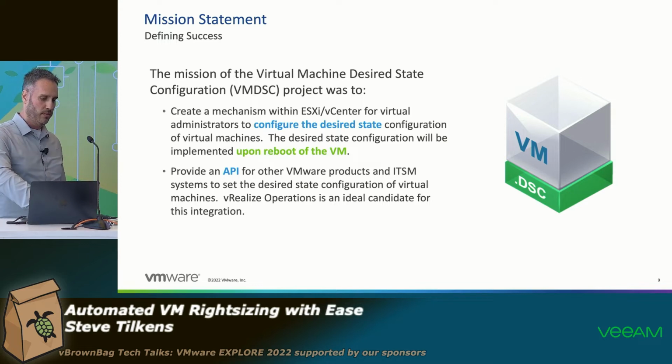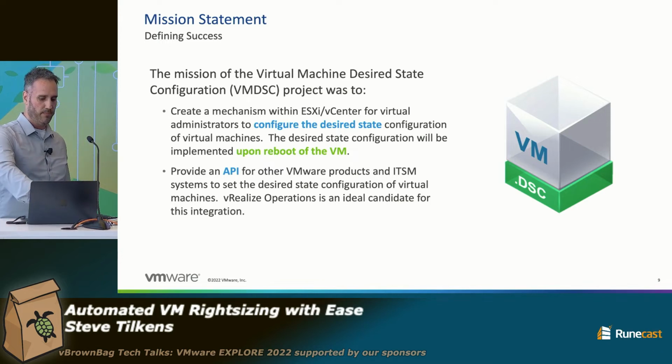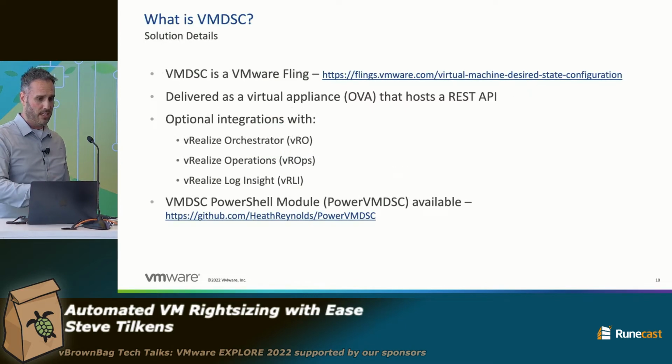And then the second one was more around the way that we built this and architected it. And we wanted to provide an API first approach, right? And that way we can automate, we can tie this in with other management tools like vRealize Operations, for instance. You can build your own UI around it if you want to. That was what we really wanted to accomplish. And so that's exactly what we did.